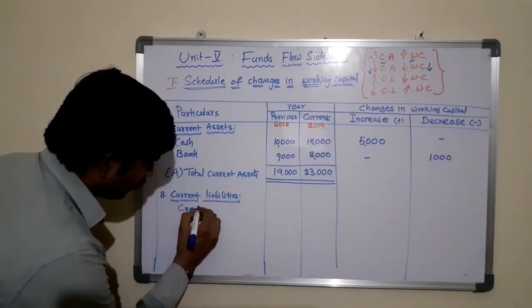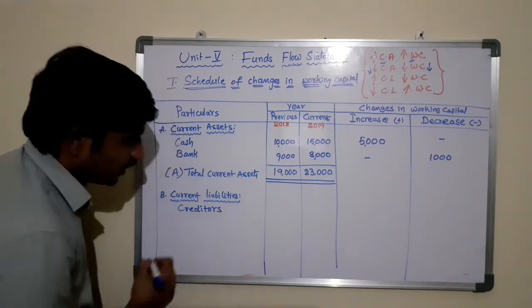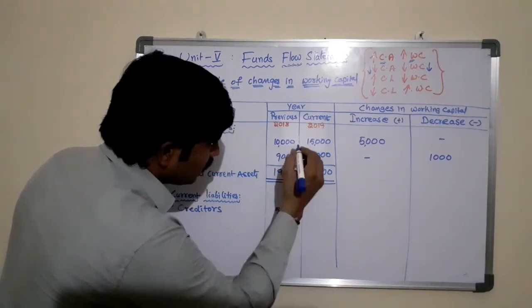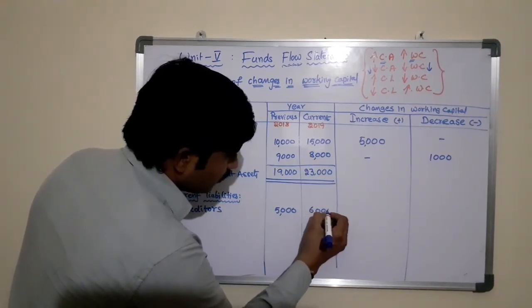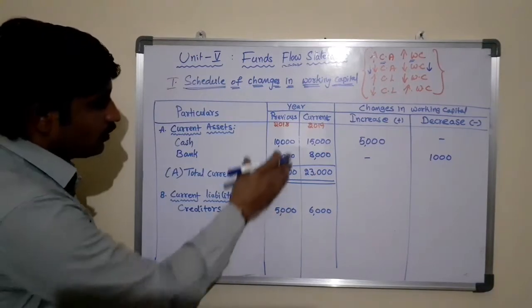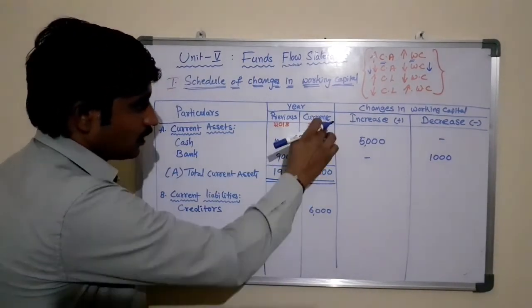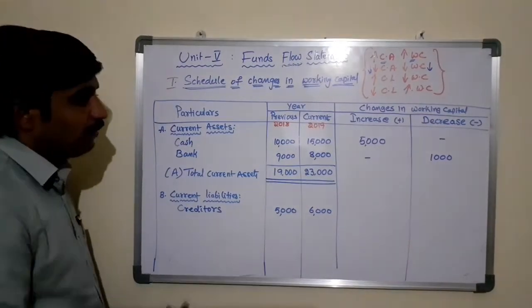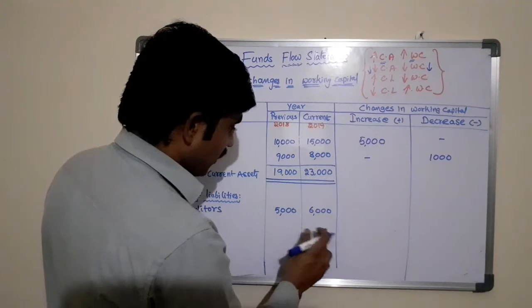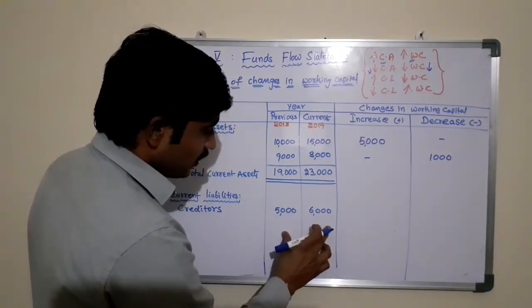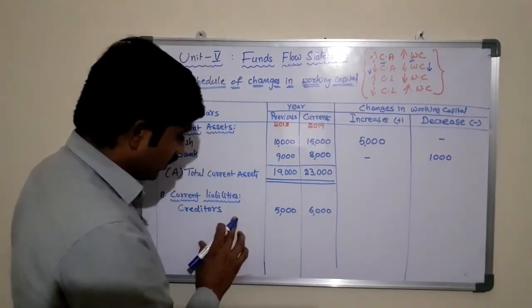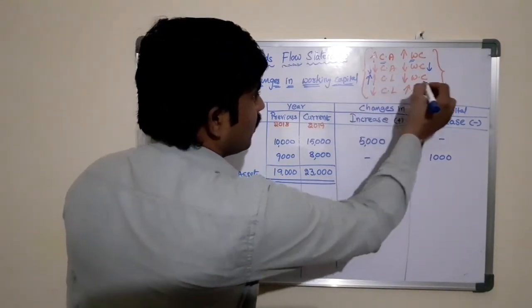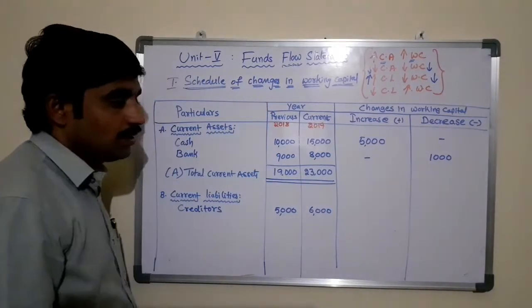Let us take an example here. There is an item, creditors. In the year 2018 it is 5,000 rupees. In the year 2019 it is 6,000 rupees. So what is happening here, increase or decrease? The current liability in terms of creditors has increased. We have a principle that any increase in current liabilities decreases working capital.